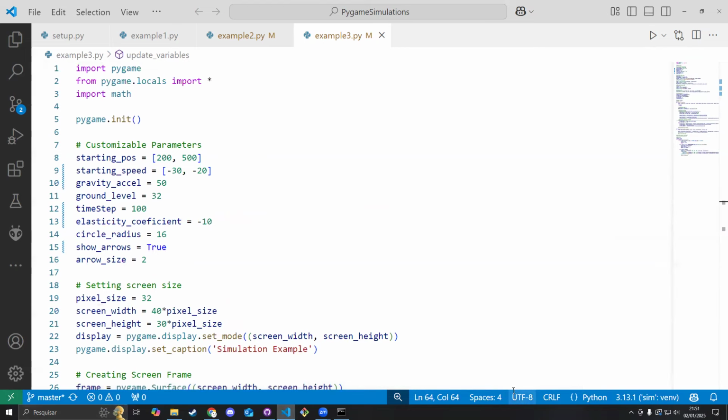I highly recommend that if you want to learn about Pygame, there is documentation on the Pygame website, and you can find a lot of information there. It's very well documented. So yeah, that's going to help you.